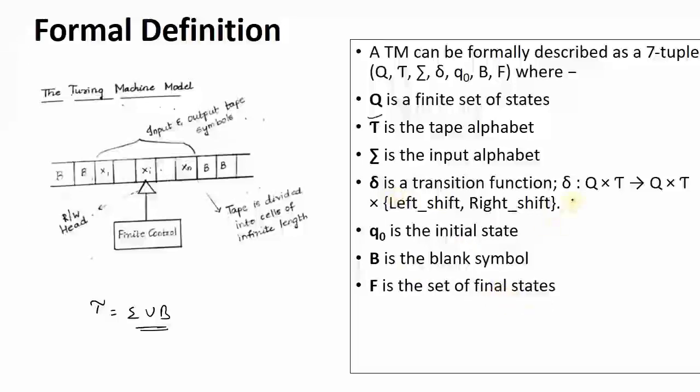Now how does the transition happen here, and how can it be represented? With a particular state and a particular tape alphabet symbol, which may be our input alphabet, sometimes it may be a blank symbol. The transition happens with respect to what is the output state from the set of states, and what is the alphabet. If you don't want to change the alphabet, you can keep the same value from Tau, but if you change it then it will be changed, and afterwards there is either a left shift or a right shift.